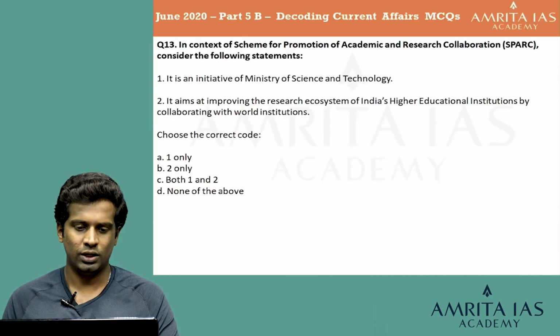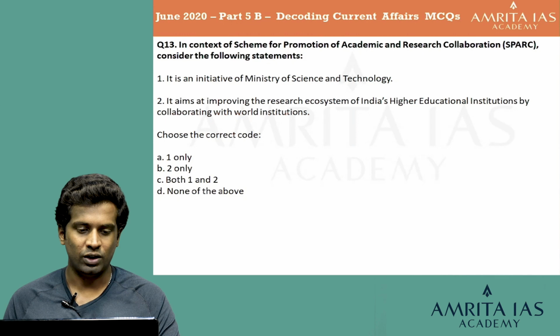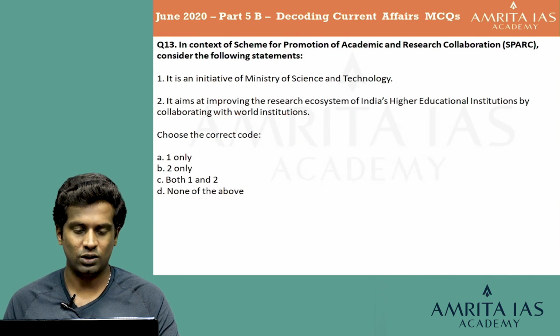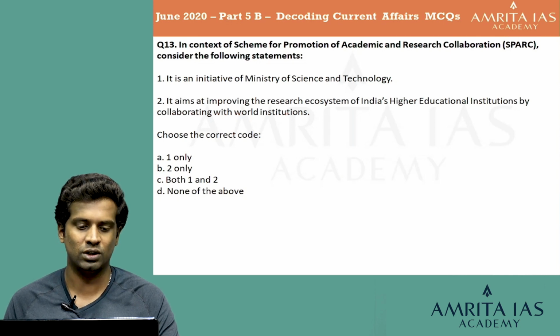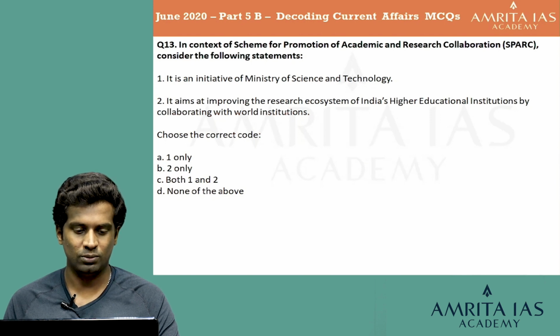13th question. In context of Scheme for Promotion of Academic and Research Collaboration, SPARC, consider the following statements. 1. It is an initiative of Ministry of Science and Technology. 2. It aims at improving the research ecosystem of India's higher educational institutions by collaborating with world institutions. Choose the correct code. Option A 1 only, option B 2 only, option C both 1 and 2, and option D none of the above.